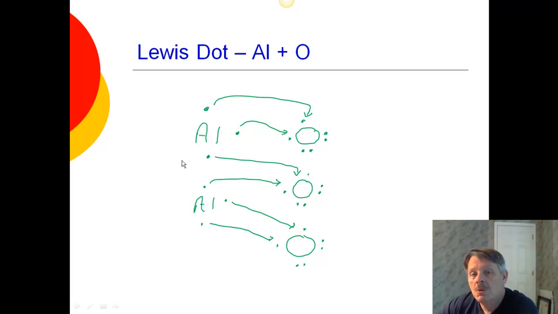So there are actually going to be 2 atoms of aluminum bonded to 3 atoms of oxygen. So if you want to look at it, that would be Al2O3. And we'll get into that later. Okay. But just to kind of give you a Lewis dot idea of what happens.